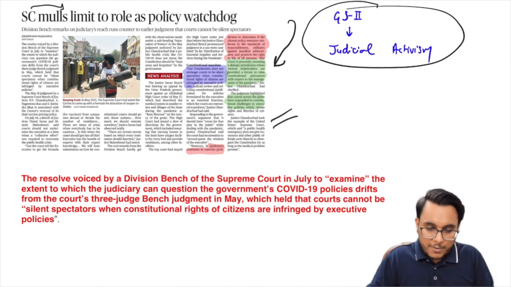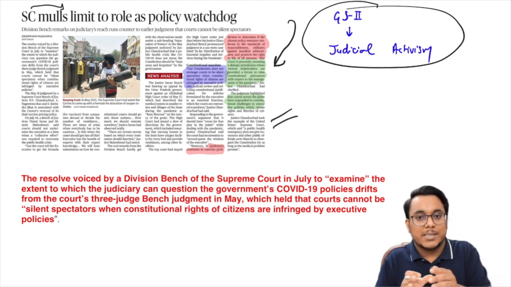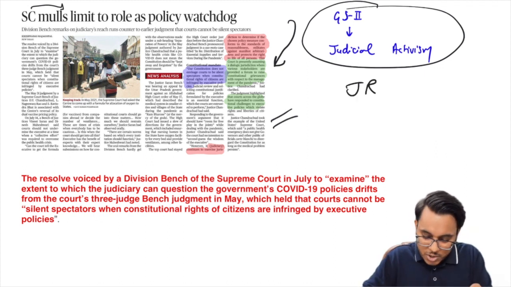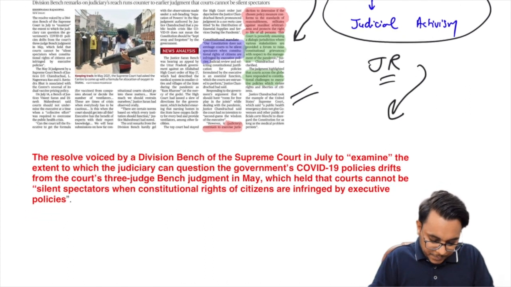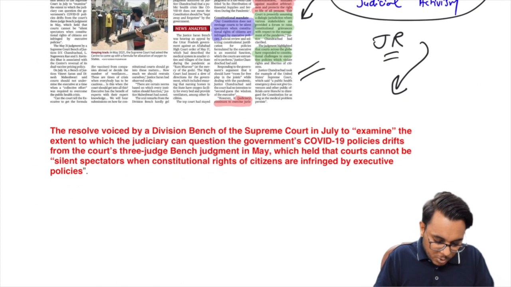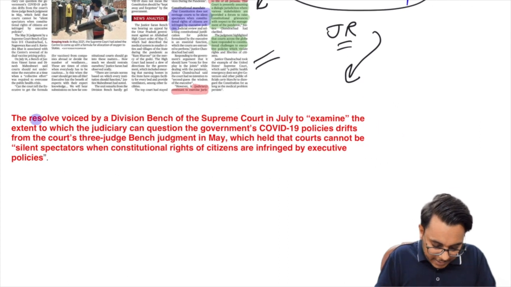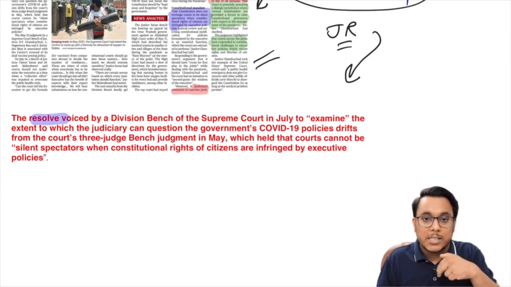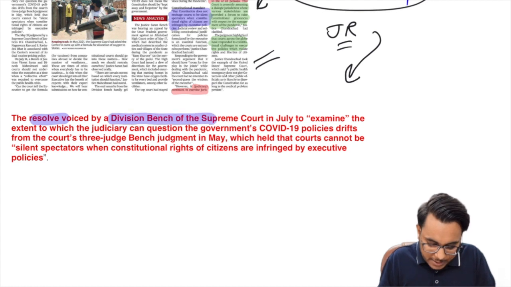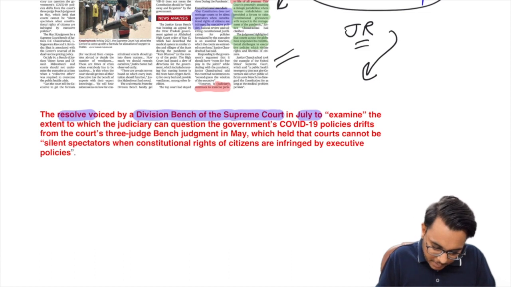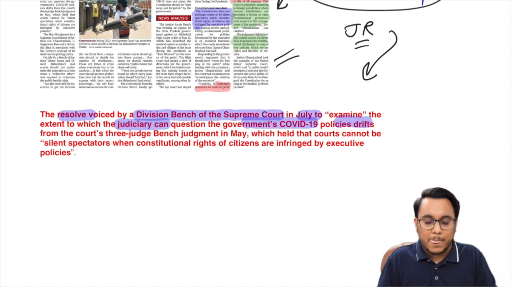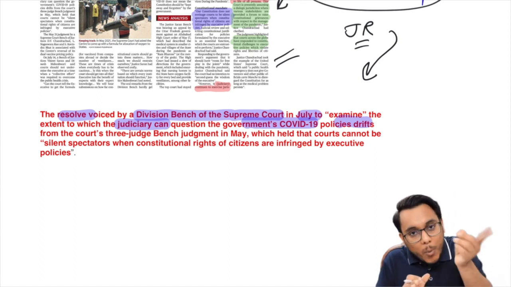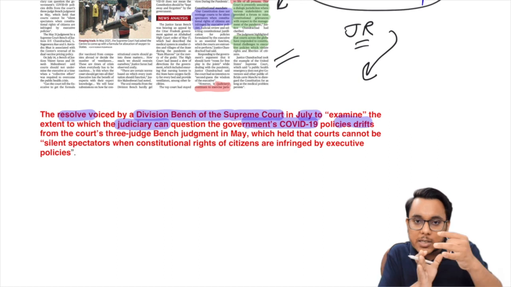So guys, this particular verdict or direction where the Supreme Court had said that we should not interfere in the working of executive is an example of judicial restraint being suggested. Now guys, there is one particular issue that has come here. That resolve, that we should not interfere, was given by the division bench of the Supreme Court in the month of July. It has been said that the judiciary should not question the government's COVID-19 policy. But it is actually going opposite to what the court said just 2 months back.